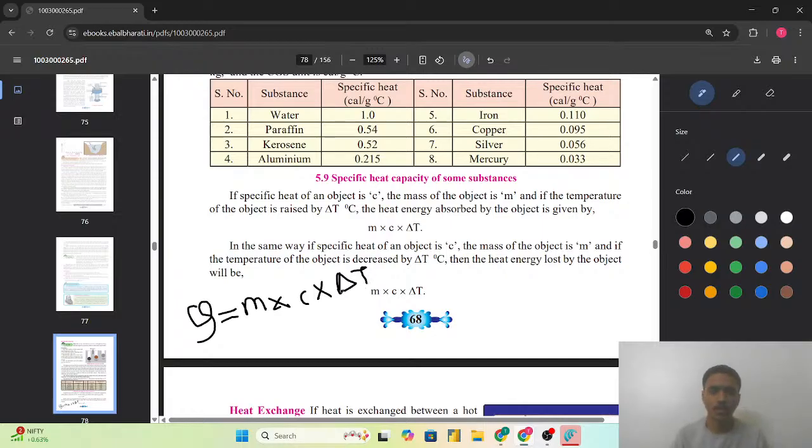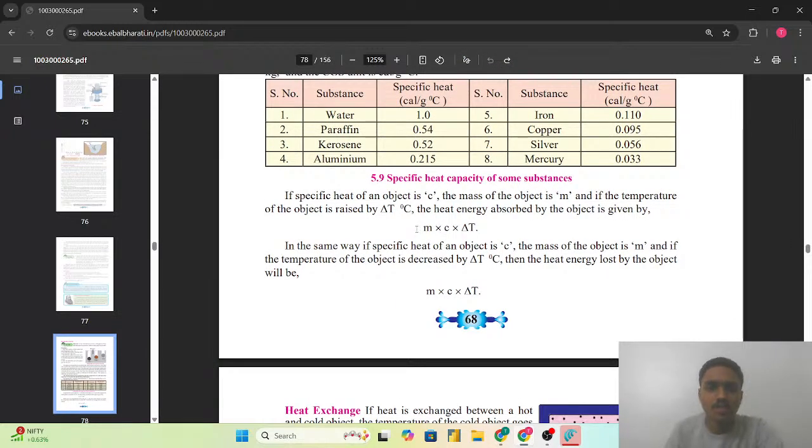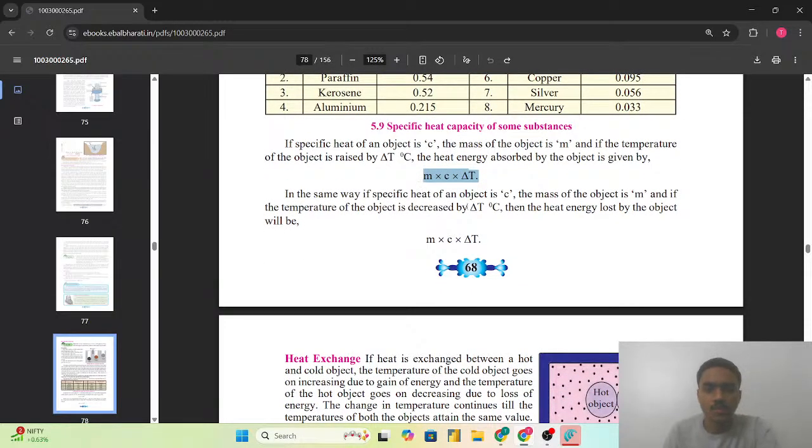So this same formula which we have seen in class 8 is given here. कितनी heat absorb की है, that we can find with the help of the formula mc delta T. In the same way, if the specific heat of an object is c and the mass of the object is m, and if the temperature of the object is decreased by delta T degrees Celsius, the heat energy lost by the object will be mc delta T, where delta T is the change in the temperature.